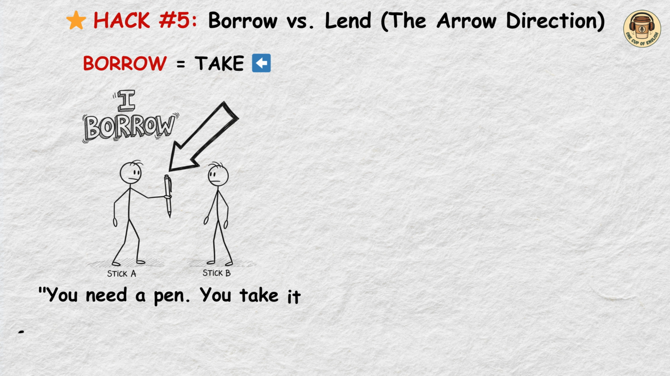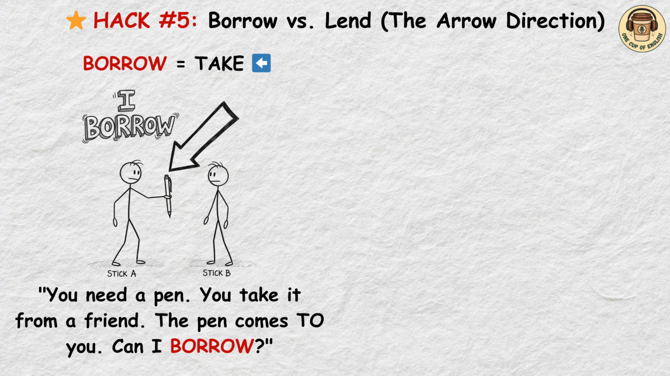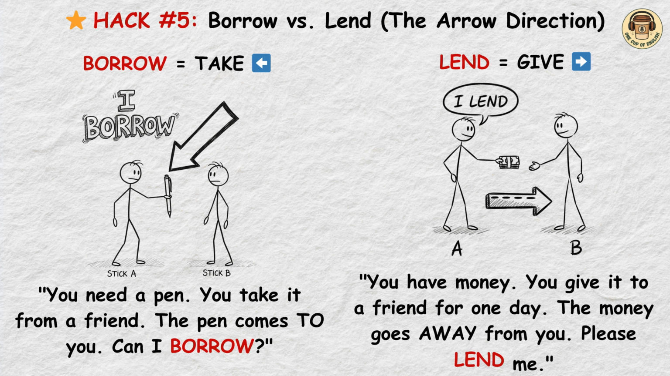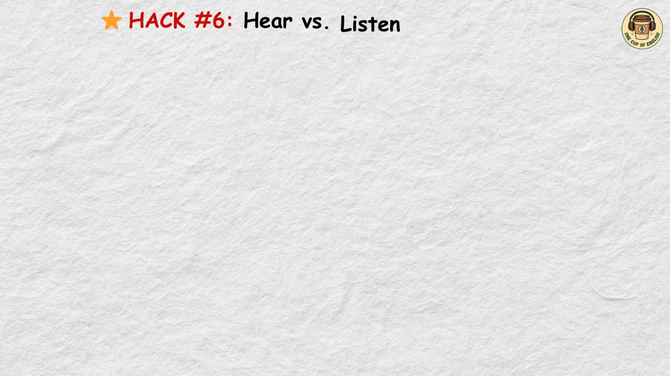Hack number 5, borrow versus lend. You need a pen. You take it from a friend. The pen comes to you. Can I borrow? You have money. You give it to a friend for one day. The money goes away from you. Please lend me.